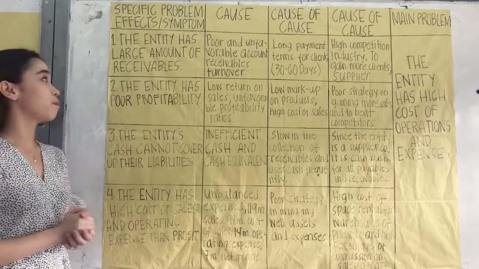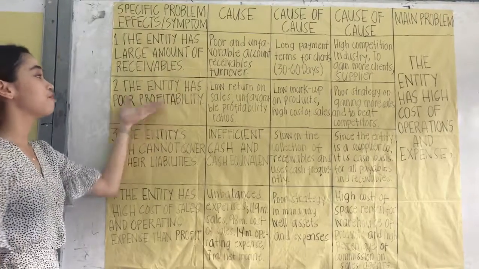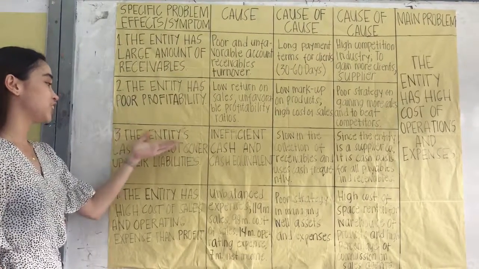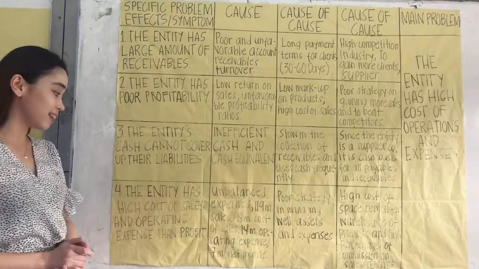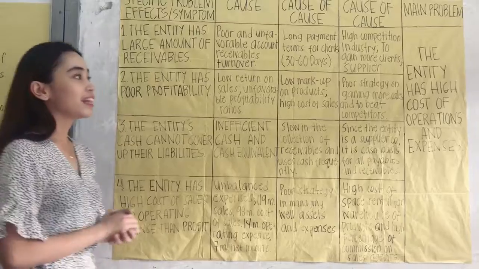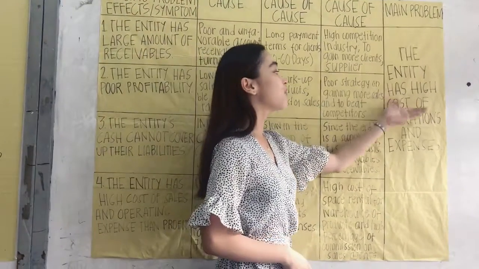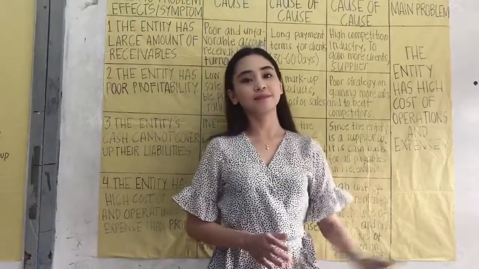So for our specific problems, the entity has large amount of receivables, the entity has poor profitability, the entity's cash cannot cover up their liabilities, and the entity has high cost of sales and operating expense than profit. And we realize the main problem of the entity is the entity has high cost of operations and expenses.